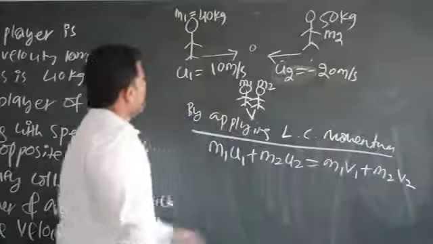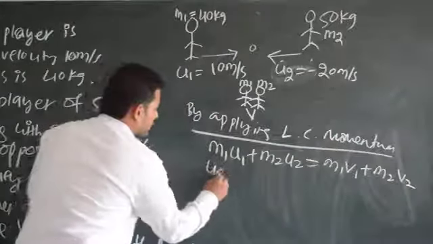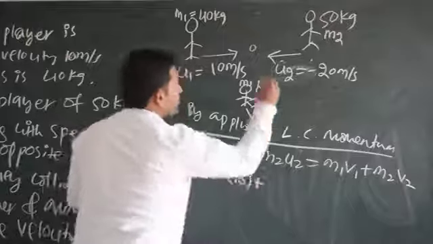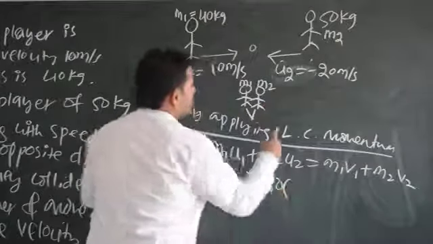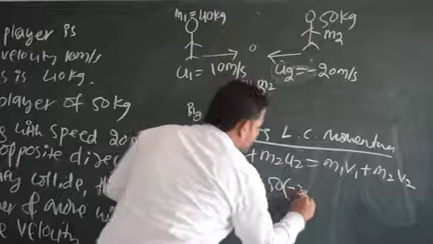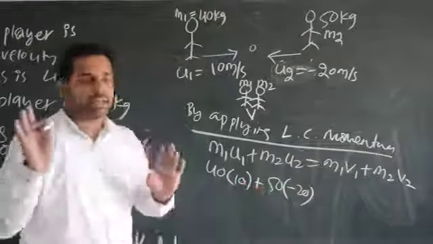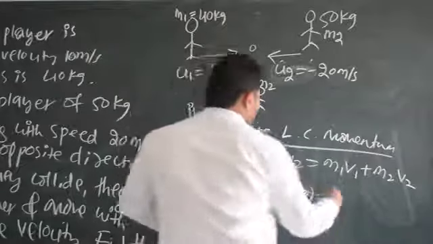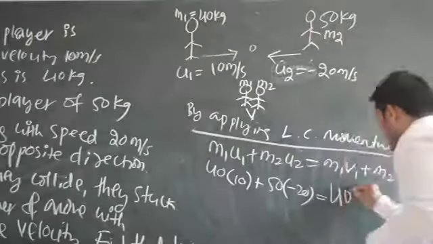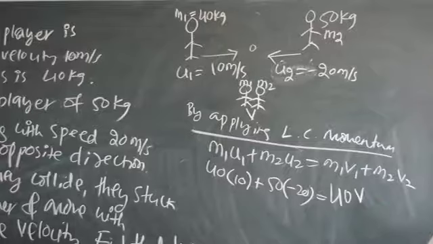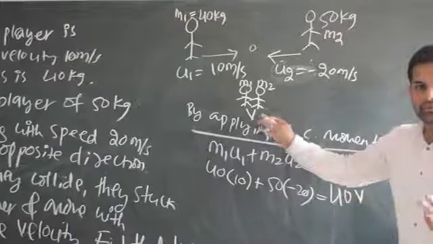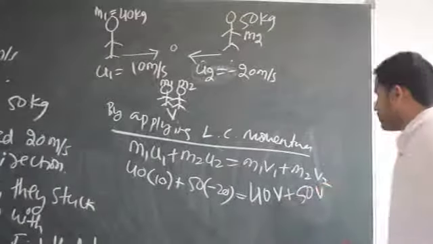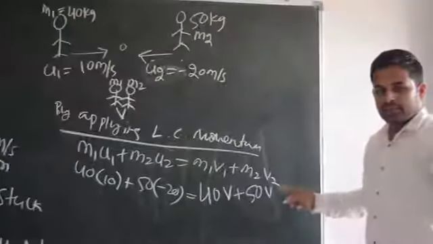This is the formula. Now what is m1? 40 into what is u1? That is 10, plus what is m2? M2 is going to be 50. Then into u2 it will be minus 20. Very important guys, here it has to be minus 20. So that is equal to m1 is going to be again 40 kg and v1 will be v as usual. Why? Because they are moving with the same velocity v. They are sticking together. Plus m2 is going to be 50 into v only, 50 and velocity will be same.